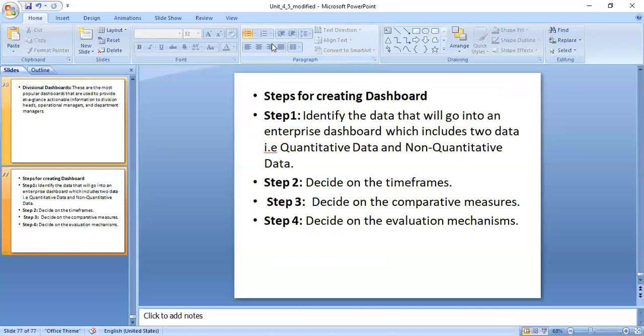And the last step is what? Decide on the evaluation mechanisms here. Using visual object here you can check, as I have said that last year the admission was 150, this year it is about to become as a 1, assume that. So it is highly impossible to make the 2 divisions. So we can go on creating the 3 divisions. So that is what the evaluation mechanisms.